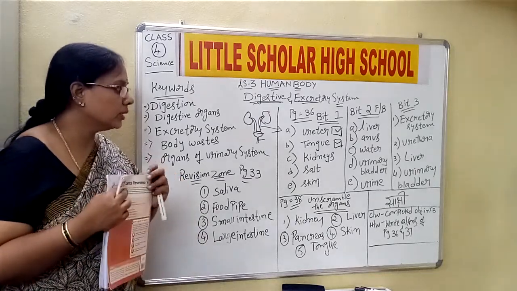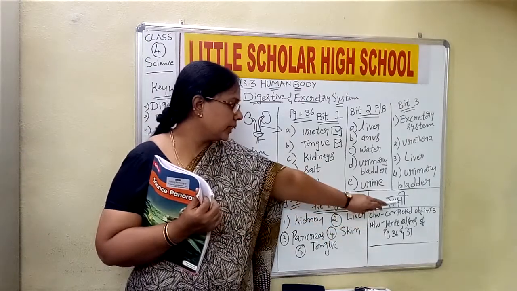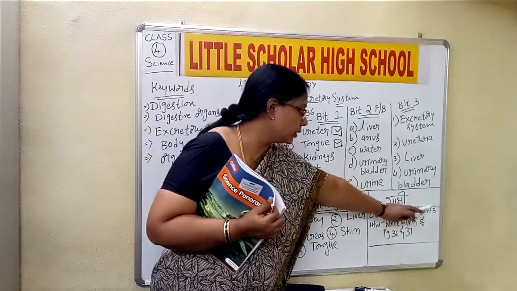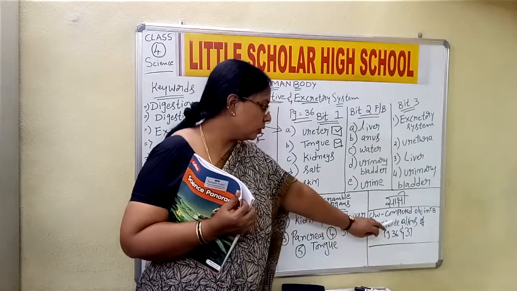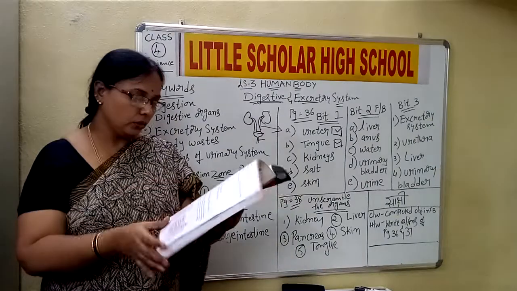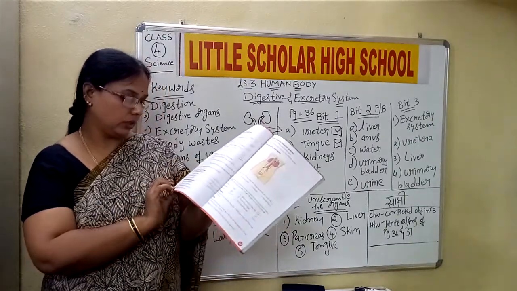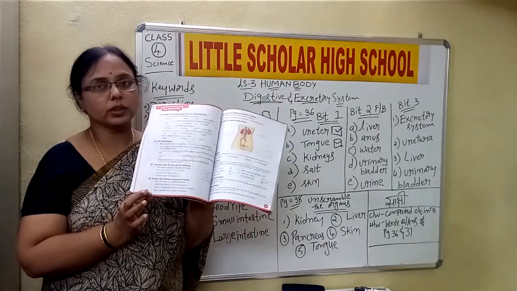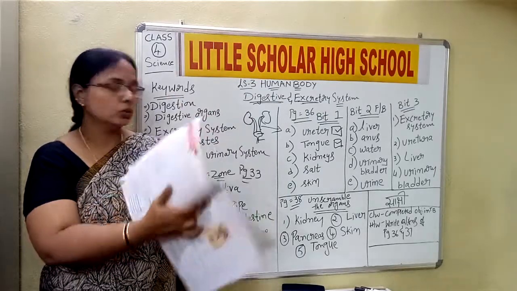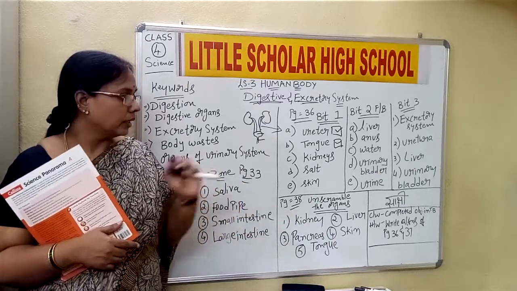Now we are done with this lesson. Please write the sakshi for the day. We have done all the objectives in the textbook. Completed objectives in textbook. And homework is you have to write the question answers which are given on page number 36 and 37. On page 36 you have just 4 question answers, and on 37 you have only 2 question answers, children. So please complete the question answers given on page number 36 and 37.